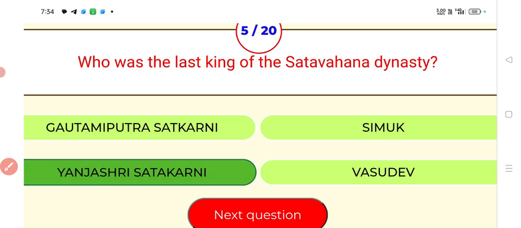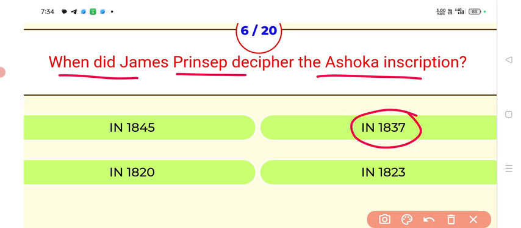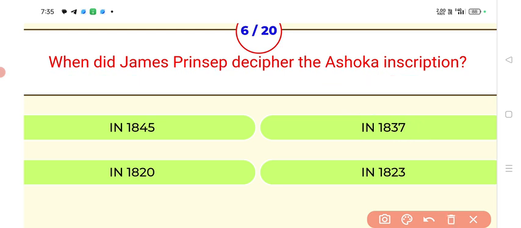Next. When did James Prinsep decipher the Ashok inscription? Answer, 1837. James Prinsep deciphered the Ashok inscription in 1837.